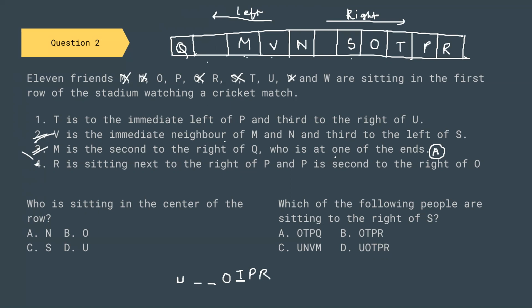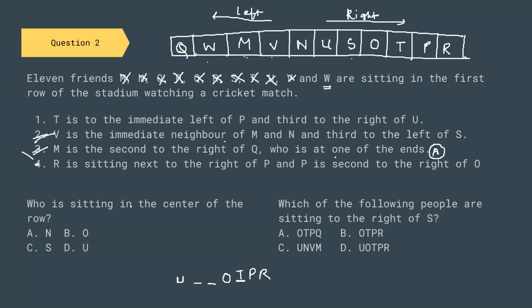Then it is saying that T is immediate left of P and third to the right of U. So this will be third, so S and O here, and this will be your U. We have placed U, T, O, P, and also R. So we are only left with W, and there is only one place left. So we are going to place W. So this is our sitting arrangement.